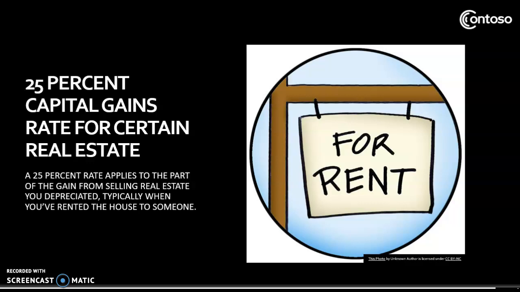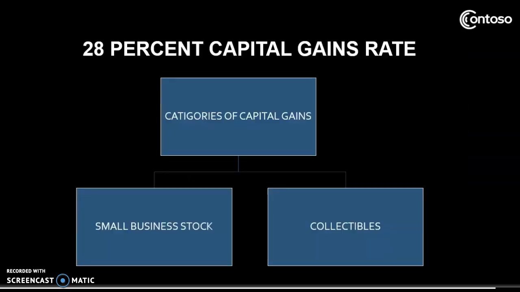The IRS wants to recapture some of the tax breaks you have been getting via depreciation through the years in assets known as Section 1250 property. You will have to complete the worksheet in the instructions for Schedule D to figure out your gain and tax rate for these assets, or your tax software will do this figuring for you.